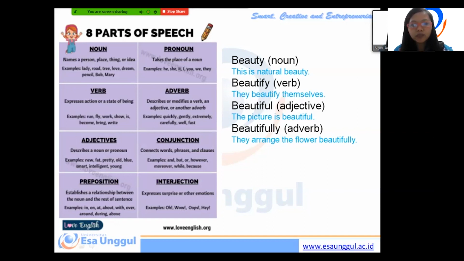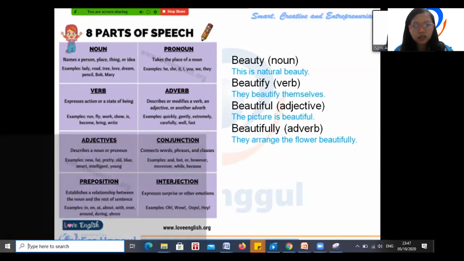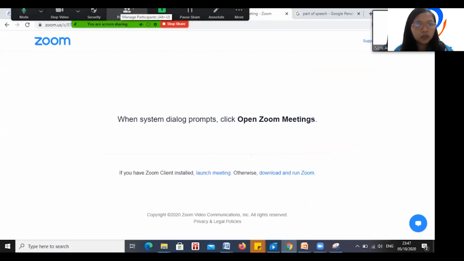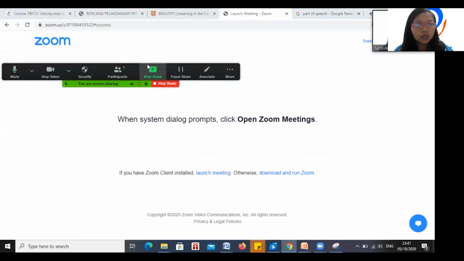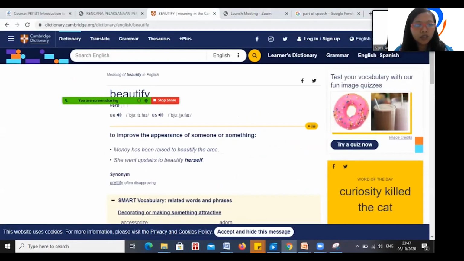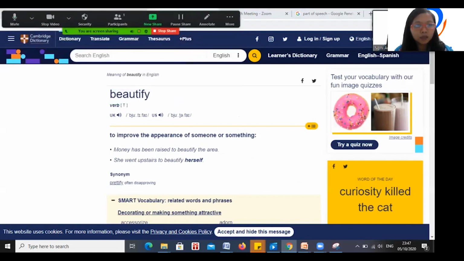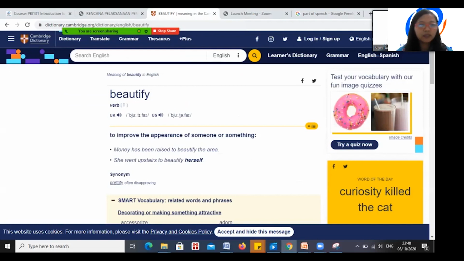Beautifully, adverb. If you want to check, you can go to Cambridge Dictionary Online. You can type beautify, and then look, this is verb.